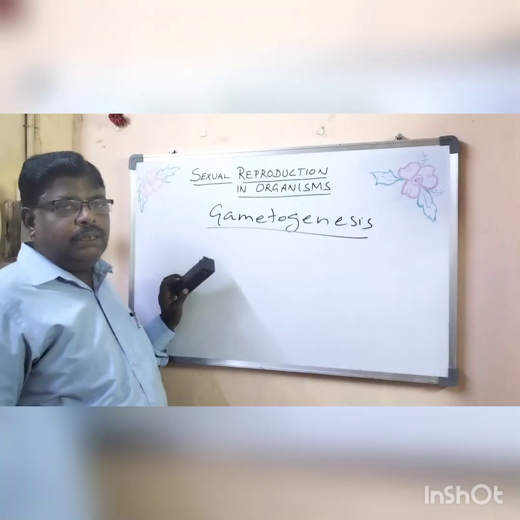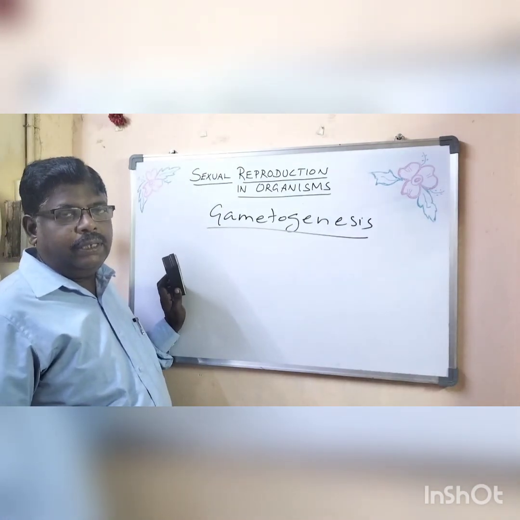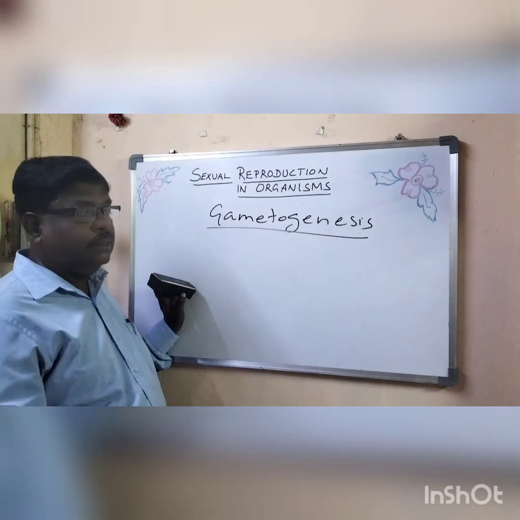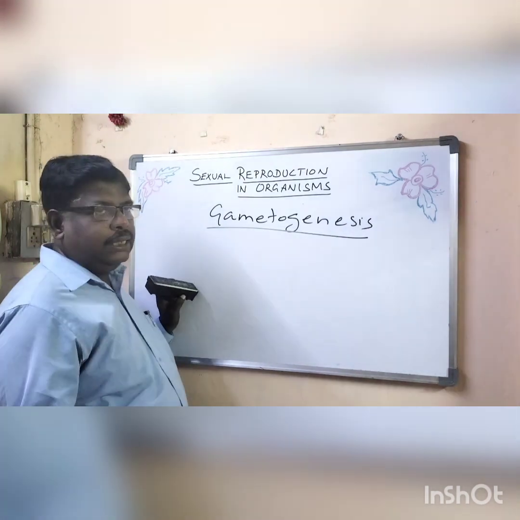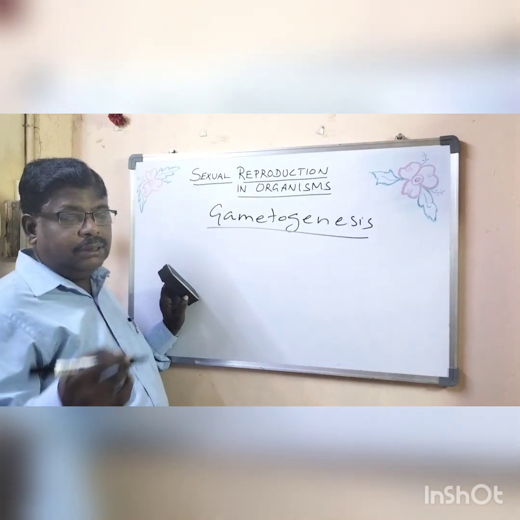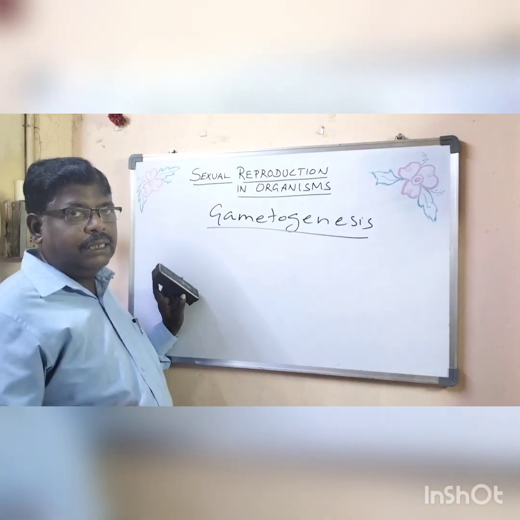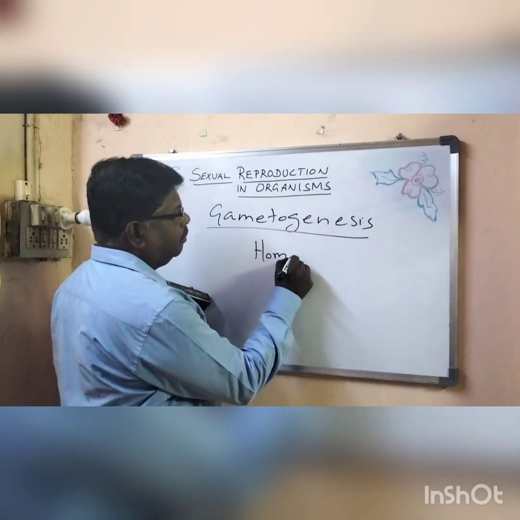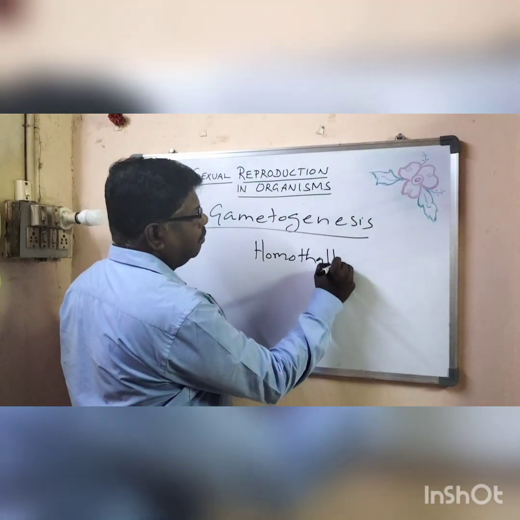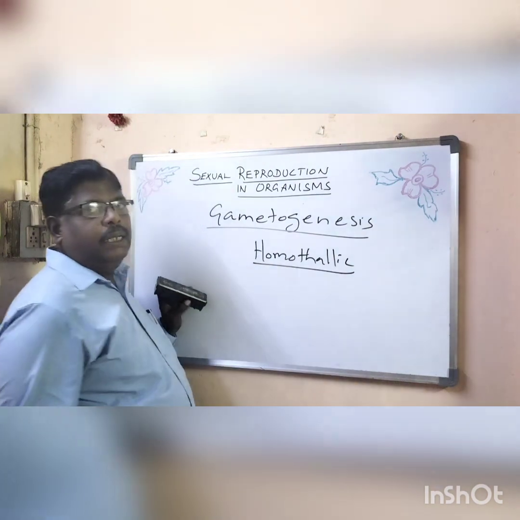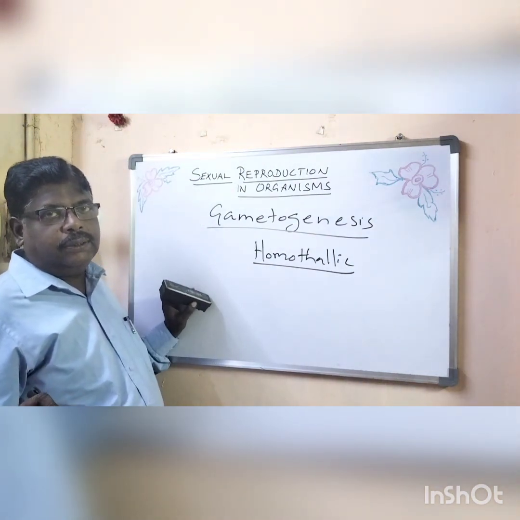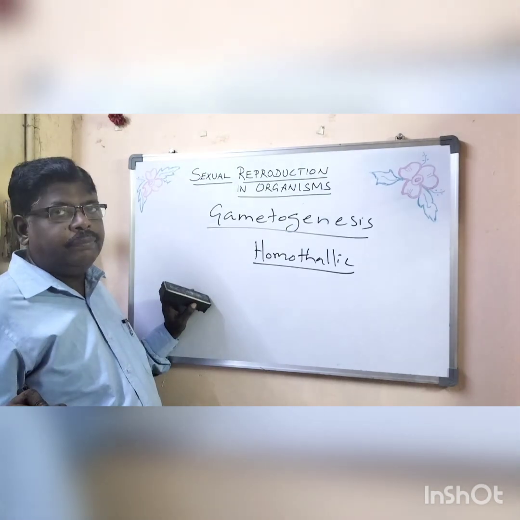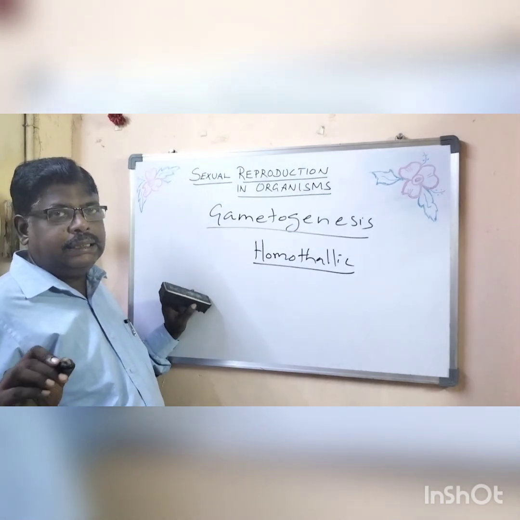In some of the primitive plants, algae, bryophytes, and fungi, the sex organs occur in the same thallus.